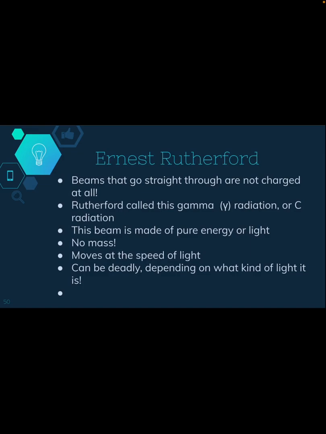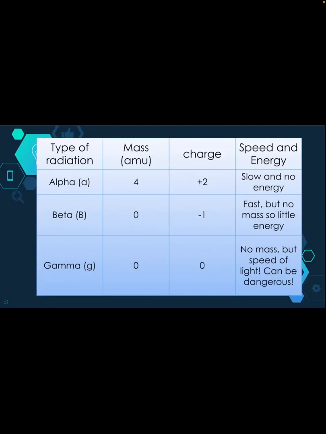Beams that go straight through are not charged at all. This is your gamma radiation, or sometimes it's called C radiation. It's made of pure energy or pure light. There's no mass. It moves very fast at the speed of light, but this can also be deadly depending on what kind of light it is. So here's a little graph of summing that up, what that looks like.